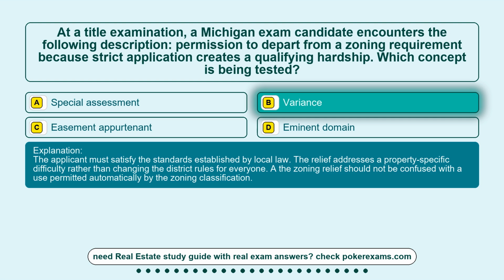The applicant must satisfy the standards established by local law. The relief addresses a property-specific difficulty rather than changing the district rules for everyone. The zoning relief should not be confused with a use permitted automatically by the zoning classification.